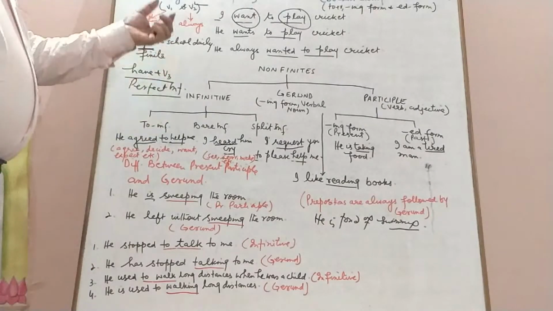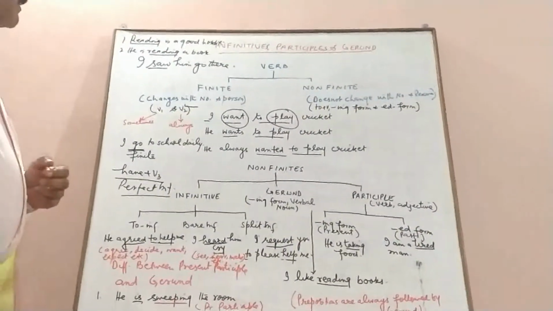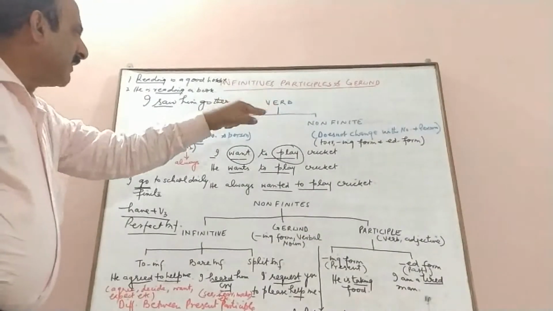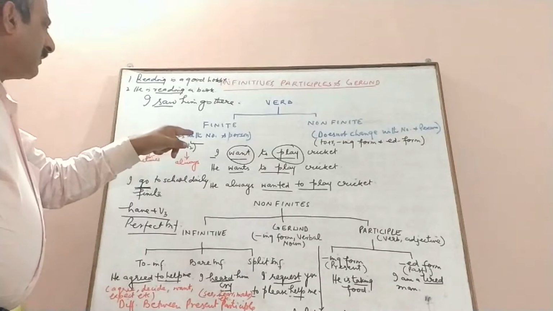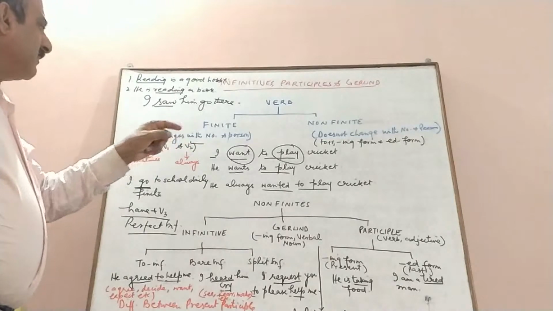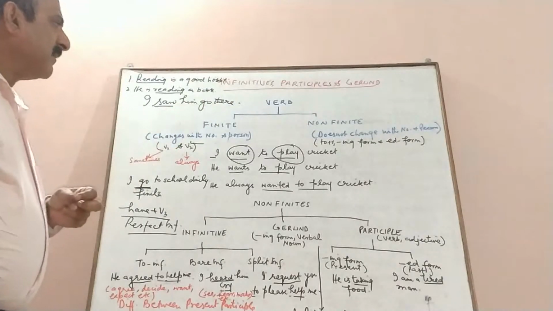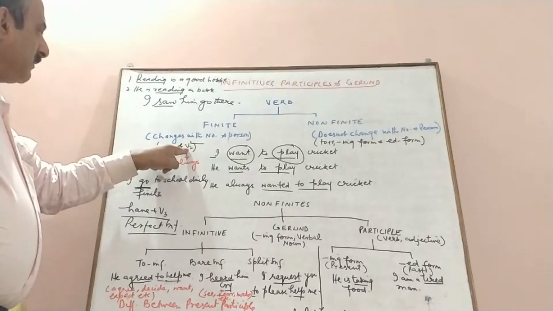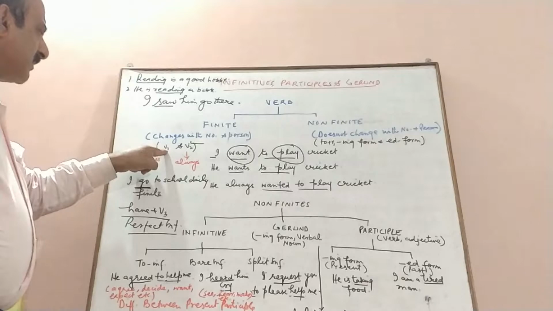So I will once again tell you about these infinitives, participles and gerunds. First we have the verb. It is divided into two parts: finite and non-finite. The finite form of a verb changes with the number and person of the subject, and non-finite doesn't undergo any change. The second form of the verb is always finite, whereas the first form of the verb is sometimes finite and sometimes non-finite.